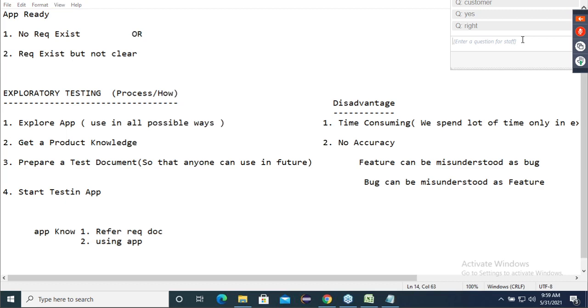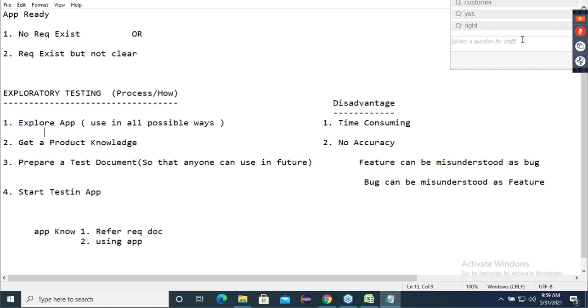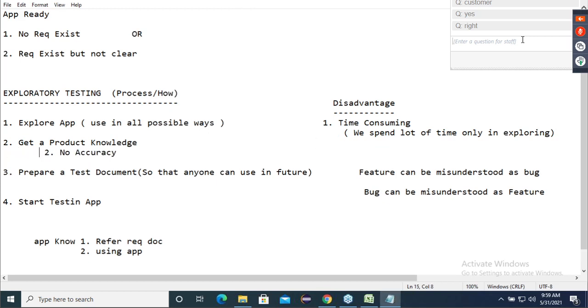Because in both of these, the user is checking if the application meets their business need or not.